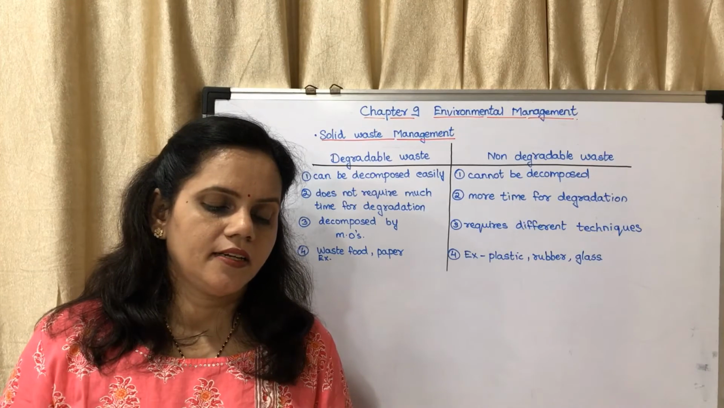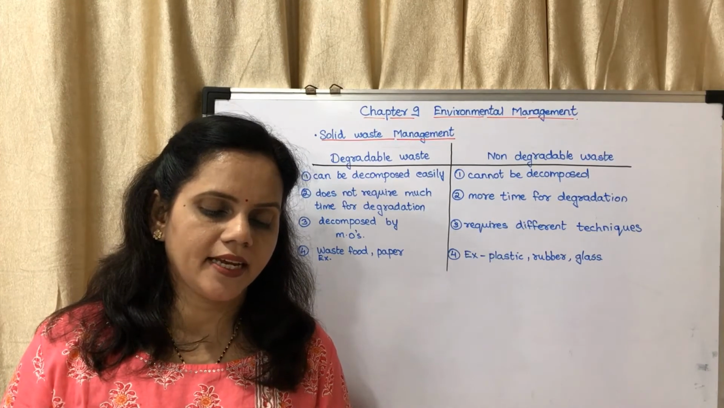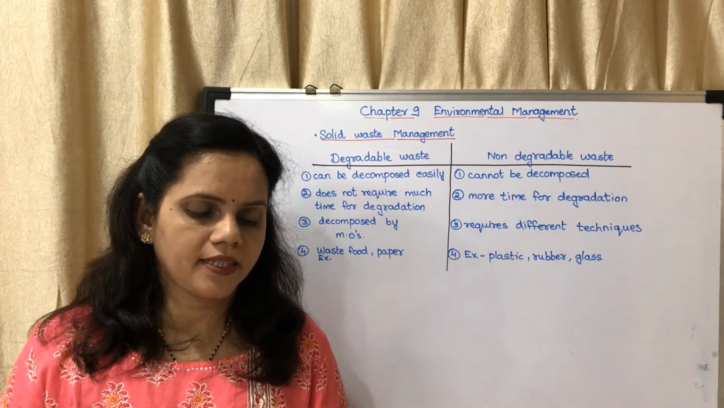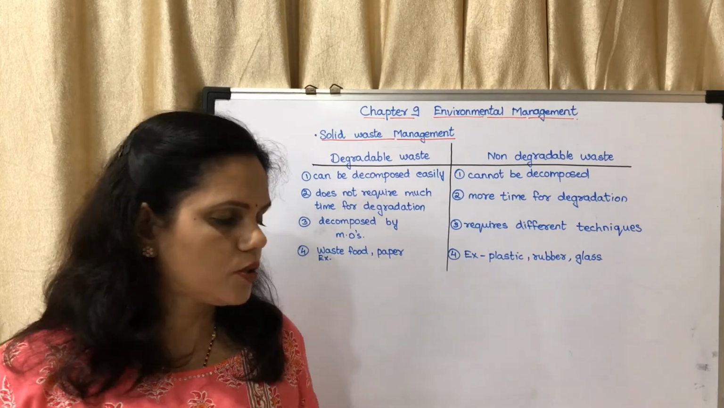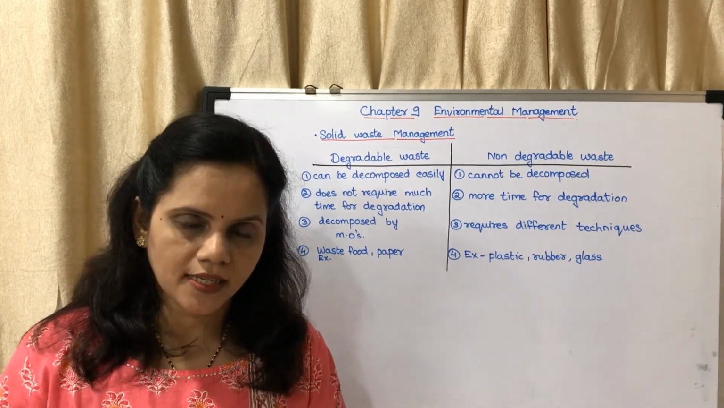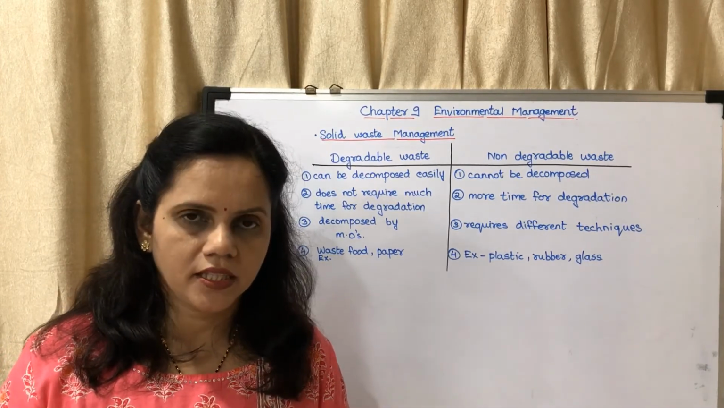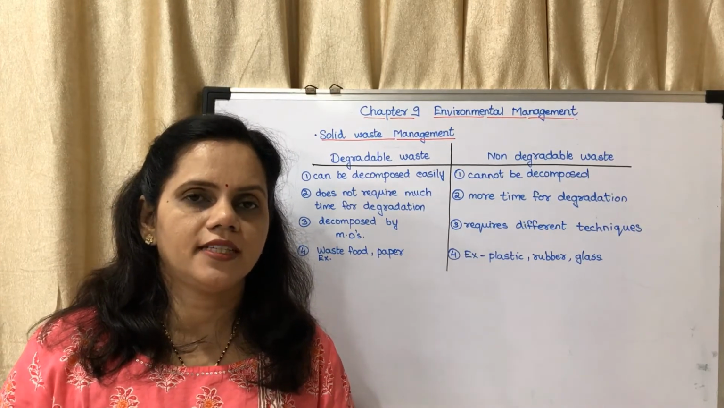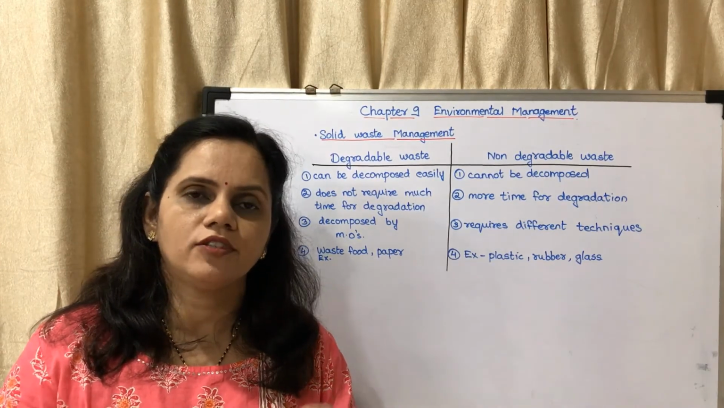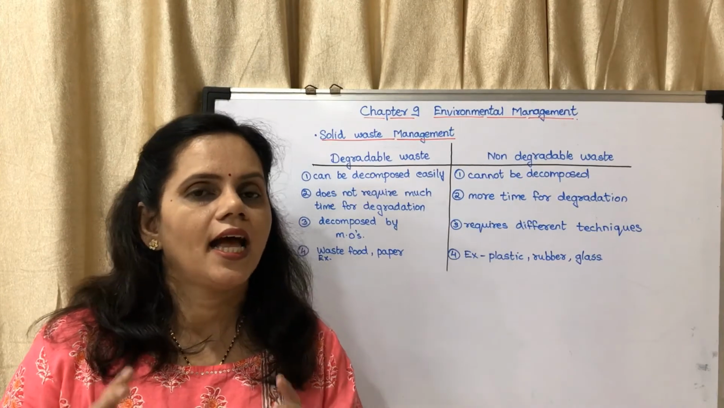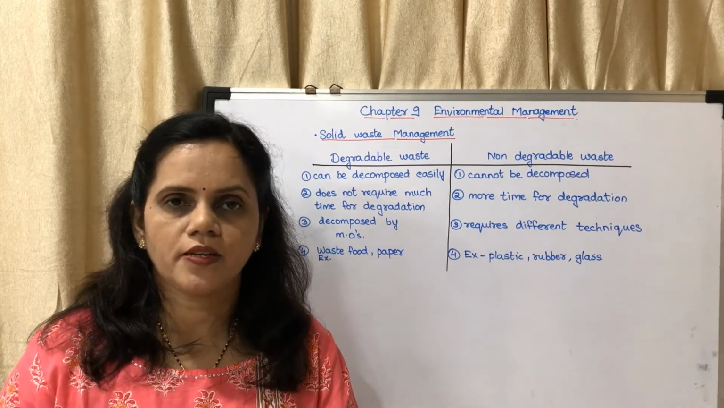Mining waste: remains of heavy metals like lead, arsenic, cadmium, etc. from mines. So the question based on this is, what are the different types of waste into which the waste is classified? You have to write all the types of waste and 3 to 4 examples of each.